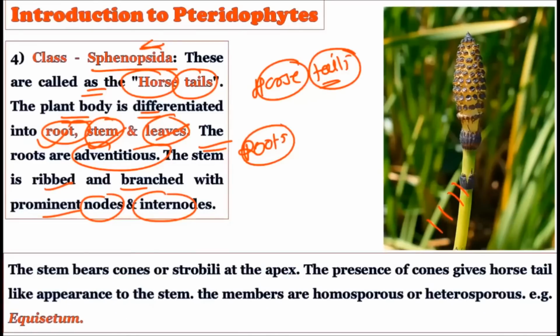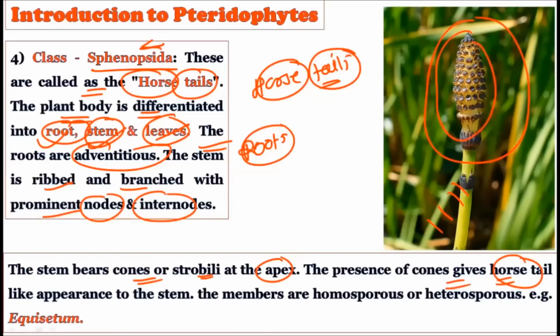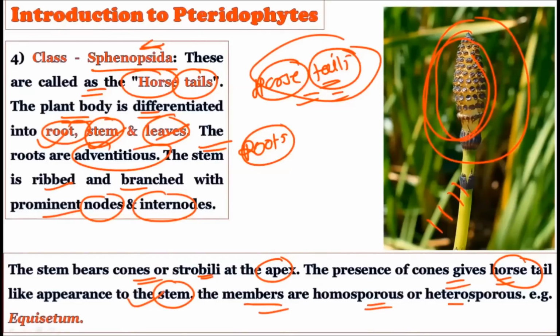See, the stem bears the cones or strobili at the apex. As you can see at the apex, you will see the cones or strobili. The presence of cones gives the horsetail name to these Sphenopsida members, because this tail look, this cone, looks like a horsetail, and that is why these are famously called horsetails. Now, this horsetail-like appearance is there on the stem, and that is why they are called horsetails. The members may be homosporous or heterosporous. An example for this is Equisetum.